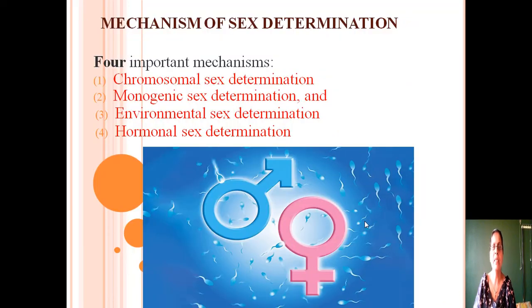Next come to mechanism of sex determination. There are 4 important mechanisms of sex determination. Number 1, chromosomal sex determination. Number 2, monogenic sex determination. Number 3, environmental sex determination. Number 4, hormonal sex determination. In this diagram, you can see the symbols of male and female. This is the symbol of male and this is the symbol of female.